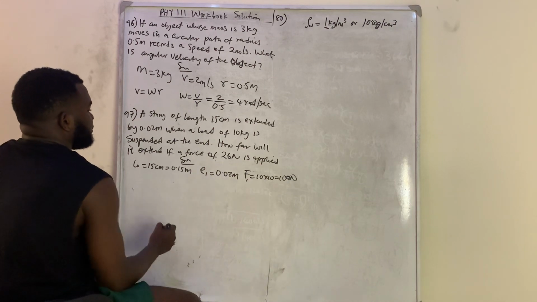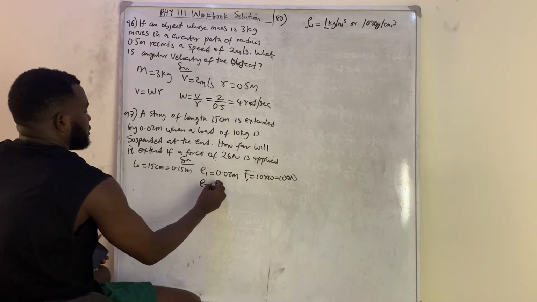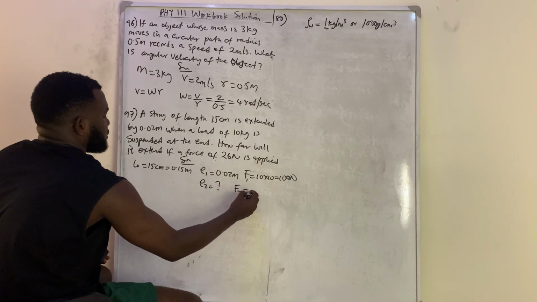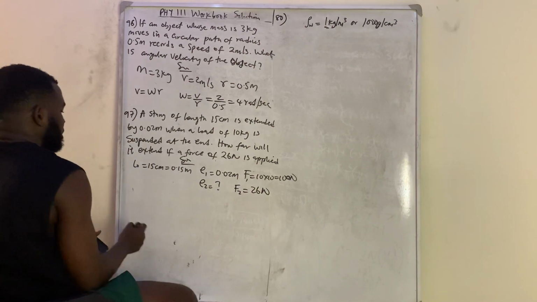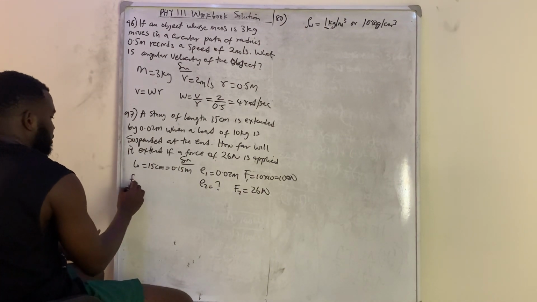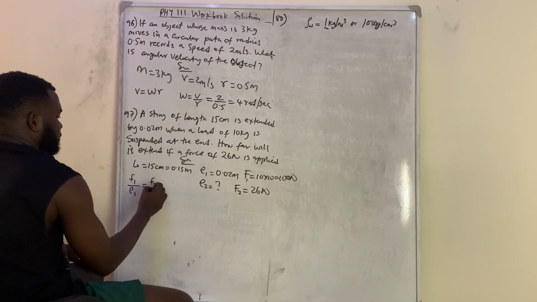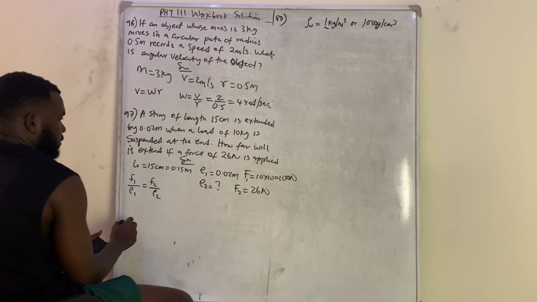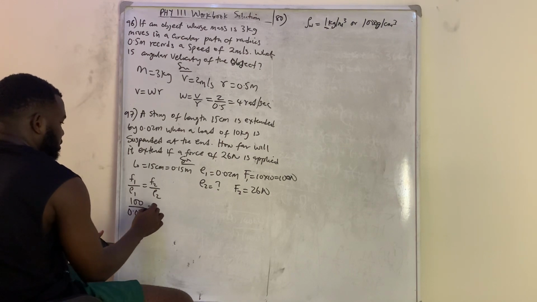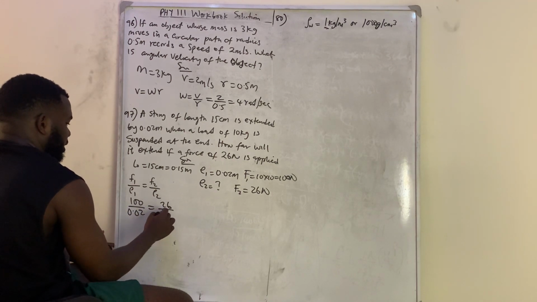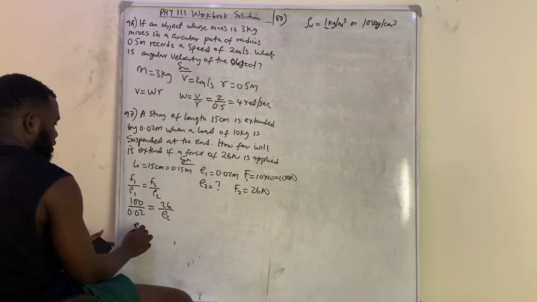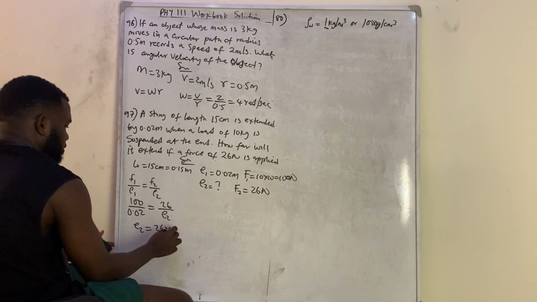So the second extension is unknown, while the second force is 26 Newton. But I know that F1 over E1 is equal to F2 over E2. So 100 divided by 0.02 is equal to 26 divided by E2. So therefore my E2 will be 26 times 0.02 divided by 100.